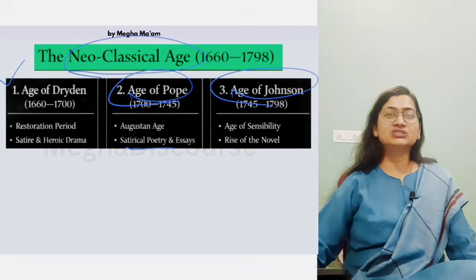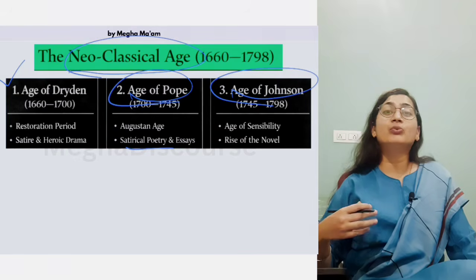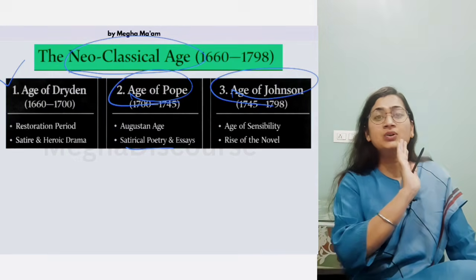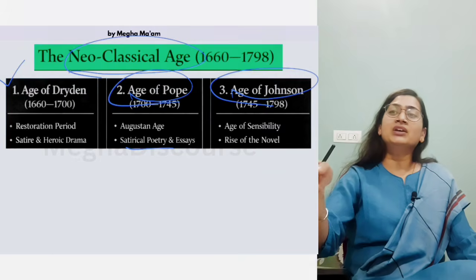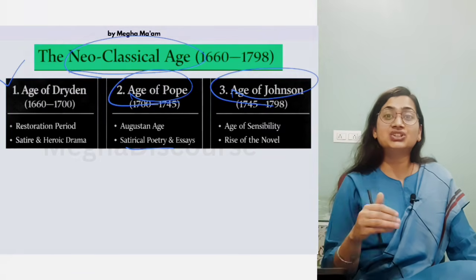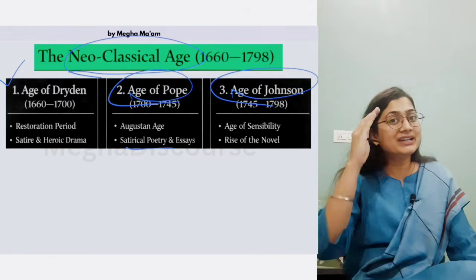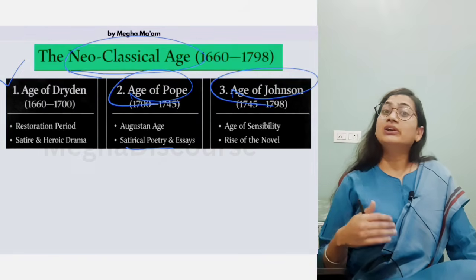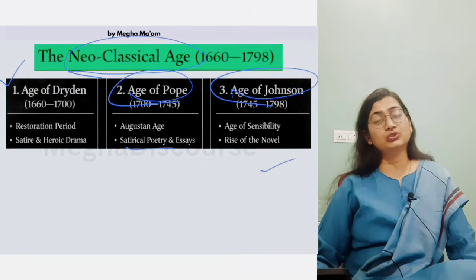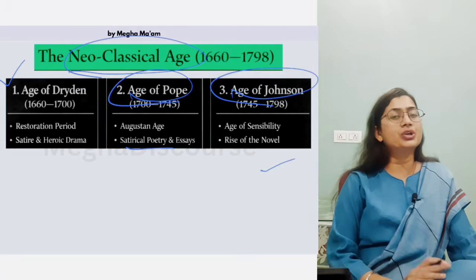Then we have the age of Johnson. He is the major satirist. He wrote on the people. He wrote on the lives of the poets; he is called the father of criticism. He wrote metaphysical poetry. So he is giving us the reality check that yes, we have to divide them according to their mindset, according to their creativity. Now literary criticism is evolving in the age of Johnson. The rise of the novel can be seen in the age of Johnson. So they all are the neoclassic age, but they are divided according to the need.